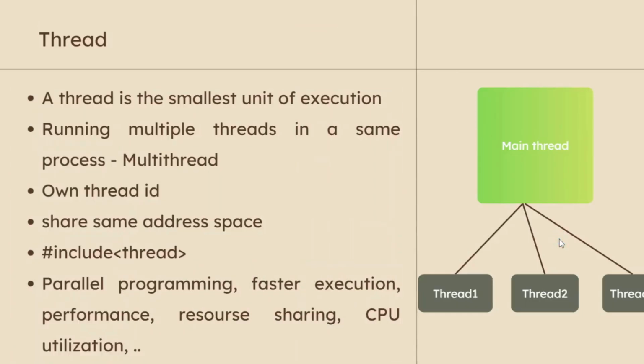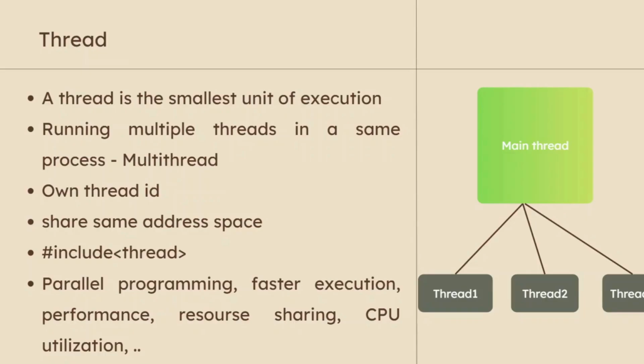A thread is nothing but a lightweight process. Why is it called a lightweight process? Because it is the smallest unit of a process. That is why it is called a lightweight process. If you run multiple threads in the same process, we call it multi-threading. Each thread has its own thread ID and shares the same address space.